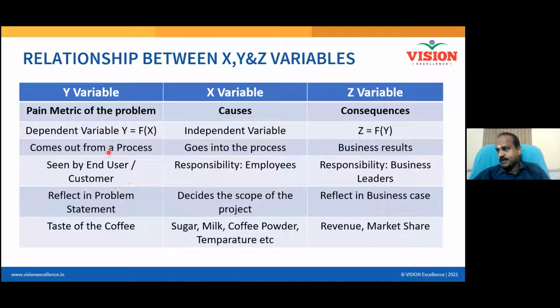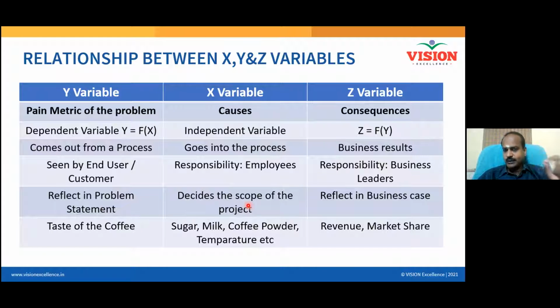Generally the pain metric will be seen either by the end user or by the internal customer. Identifying the X variable lies with the responsibility of the employees or the so-called Six Sigma expert, right? And optimizing the consequences lies with the responsibility of business leaders. When you are writing a plan for the project, we call it a project charter. Your problem statement should reflect the Y variable. Causes decide the scope of the project. You will find these learnings very helpful when you actually create a project charter.